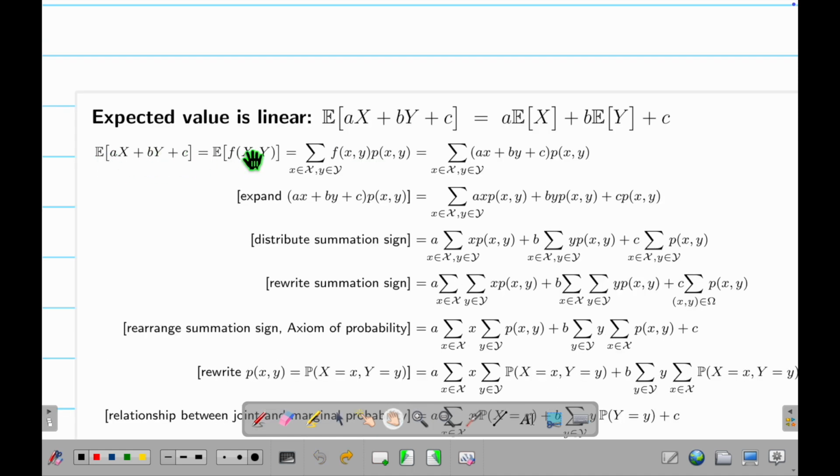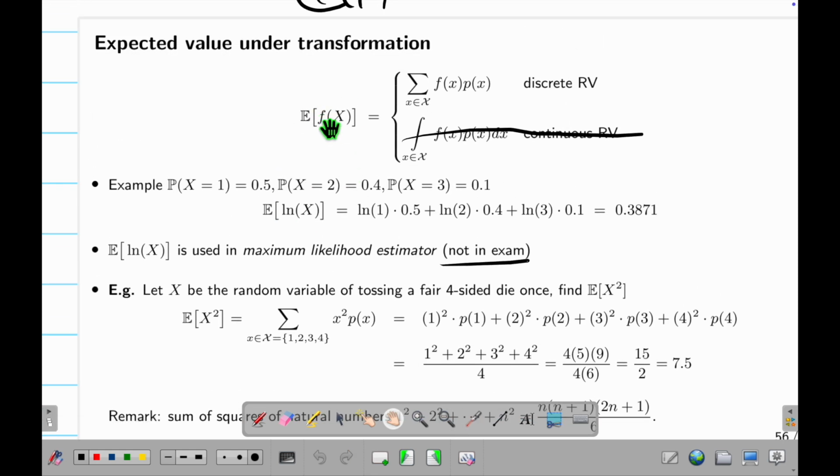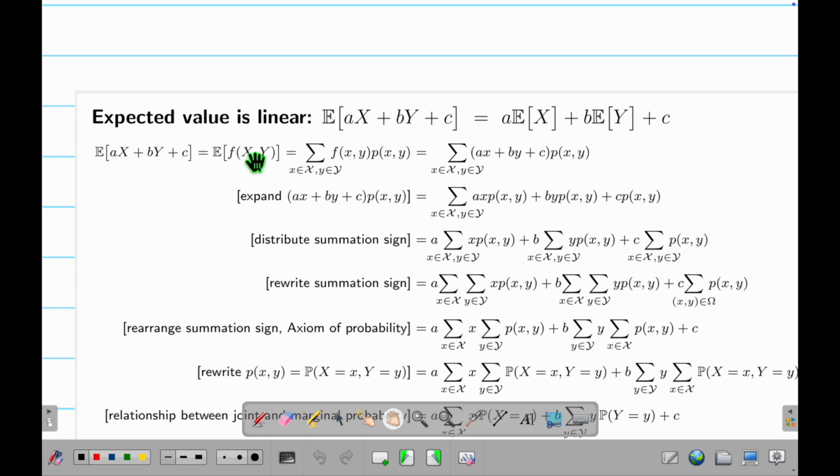This thing is E of a f, this thing, right? I just showed you what E of f of something is. You put an f on the bracketed thing. So I have an f of this thing. This f is a bracketed thing of 2 things. Then what is this f? This f is ax plus by plus c. Then I just put it down here.